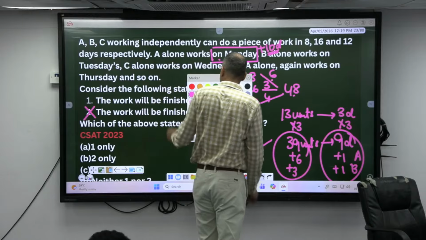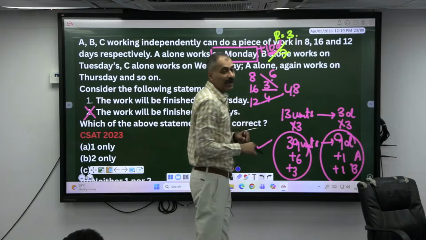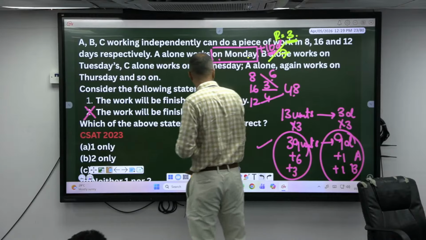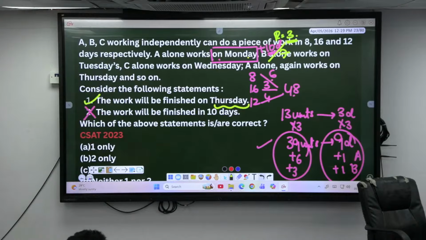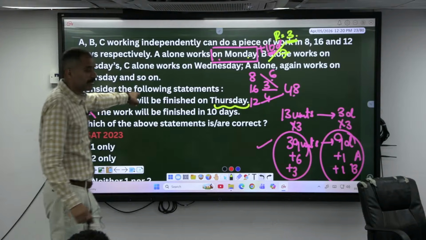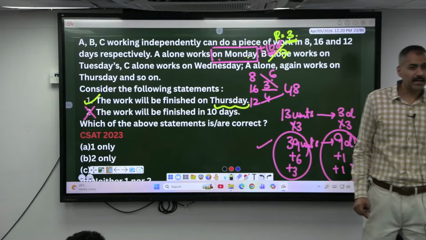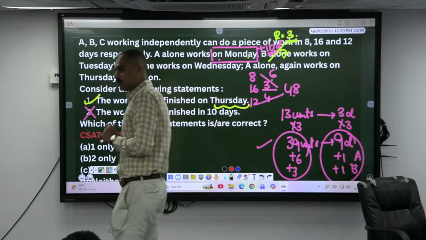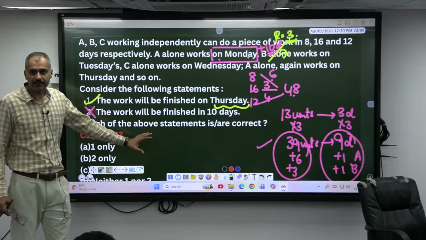So you can apply the remainder theorem. You can divide this by 7. What is the remainder? 3. You add 10 days or you add 3 days, that's one and the same. So Monday plus 3 will be what day? So statement 1 is valid. Any doubt? Or else you can count here. Some of you made a mistake, so be cautious in these cases. Because A started on Monday and worked that day, if you include that day, it has to be 11 days. Okay, shall I move on? Understood, right?